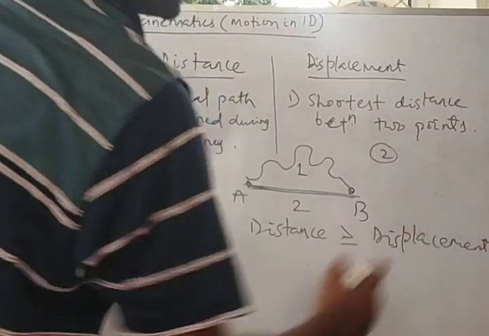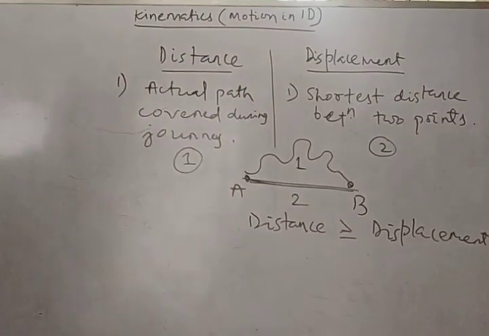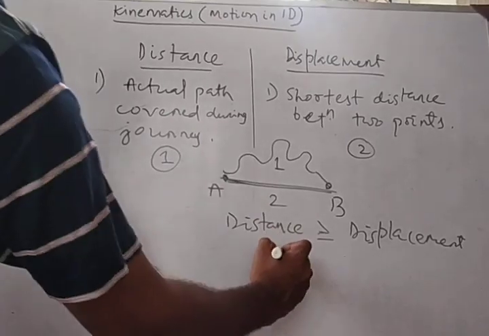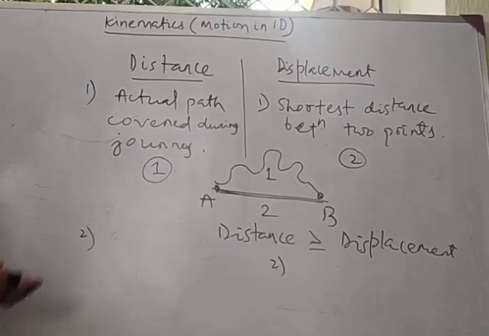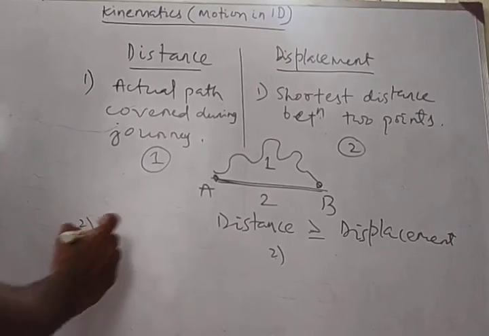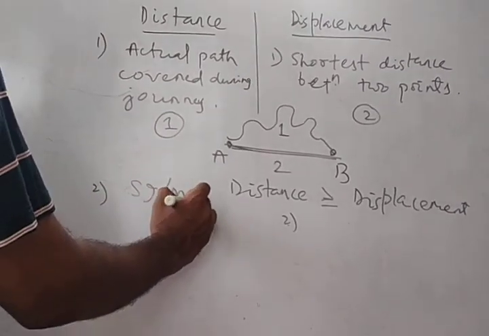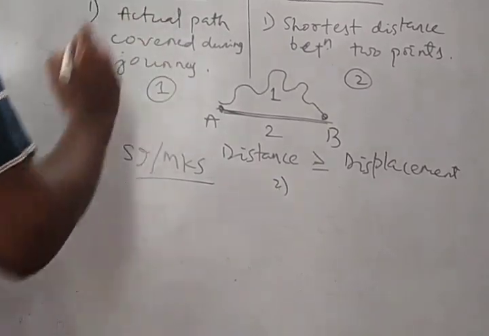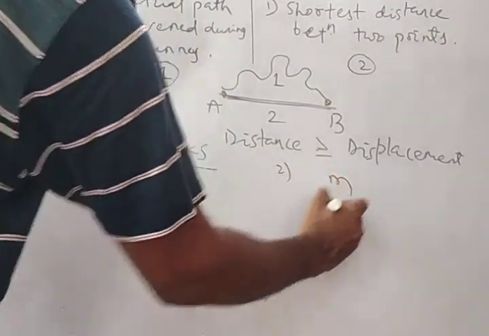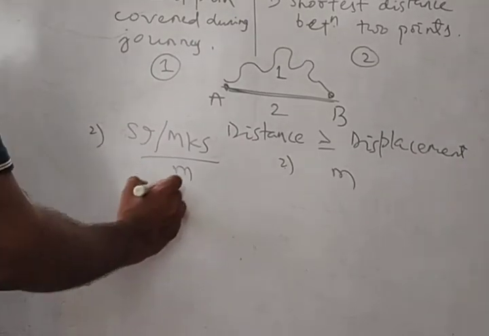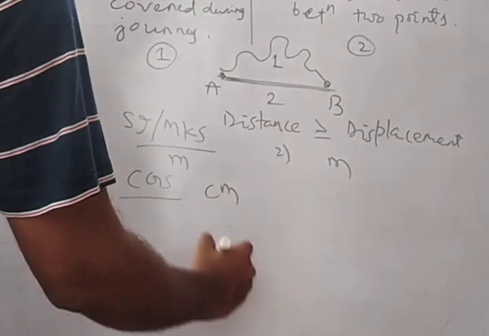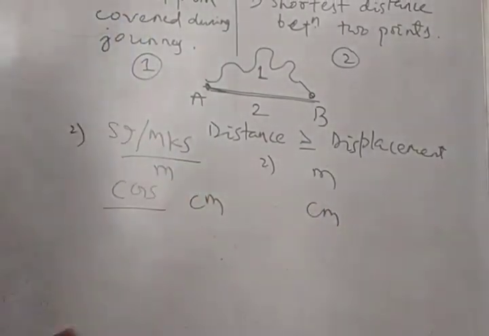I'll do some more problems on this, then you will get clarification. Now, second point, what are the similarities? What is the SI system or MKS system unit of distance? SI, International System, or MKS, meter, kilogram, second. Distance will be measured in meter. Displacement will be measured in meter also. In CGS system, centimeter, gram, second, this will be measured in centimeter, and this will be measured in centimeter.